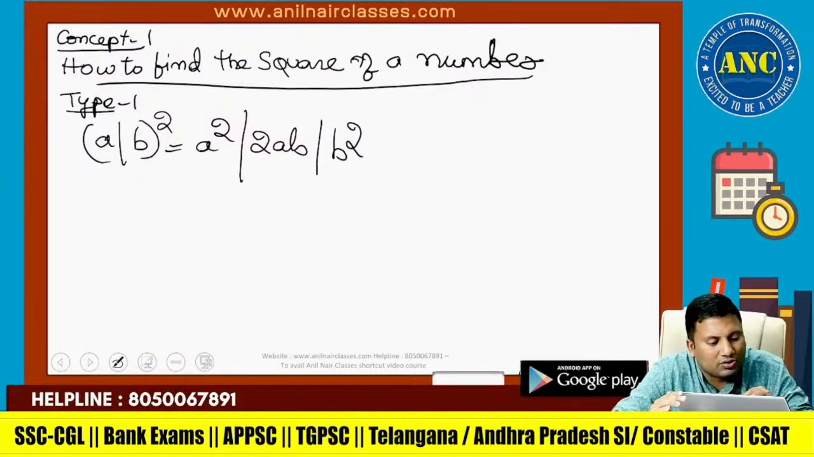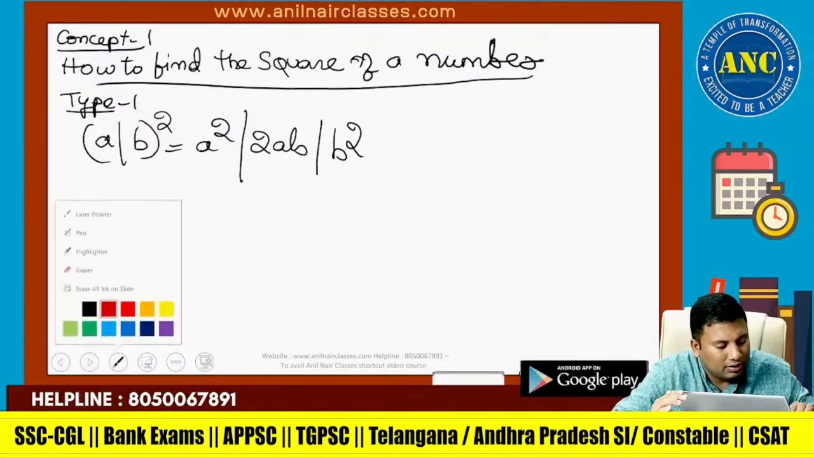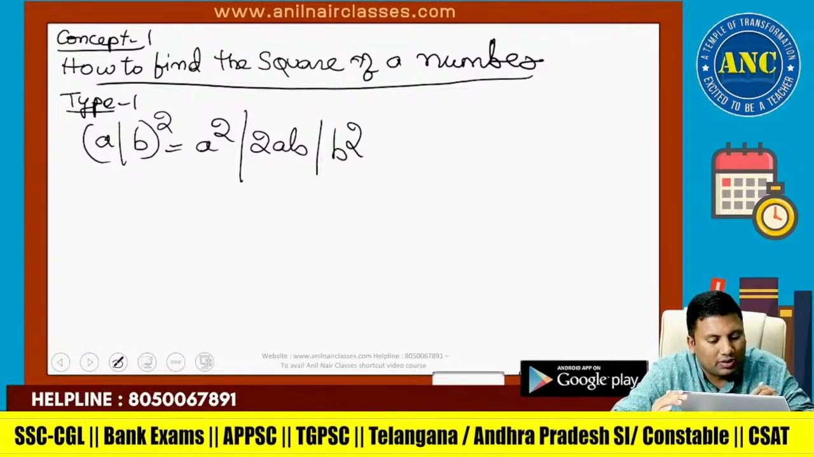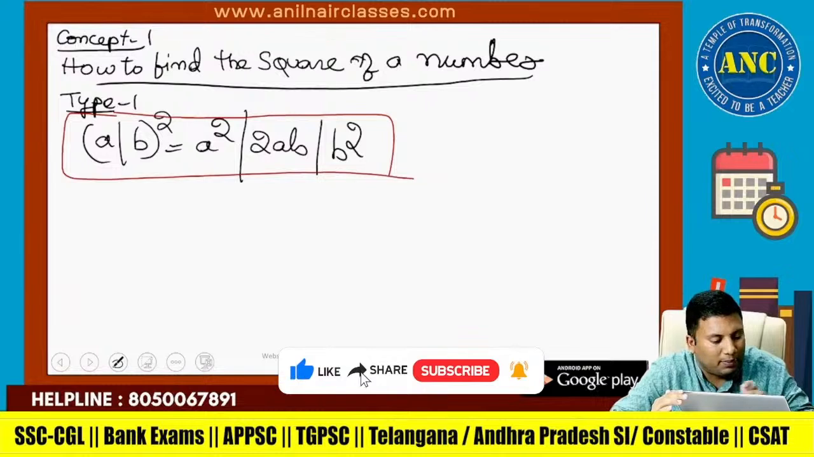(a plus b) whole square is a square plus 2ab plus b square. A square plus 2ab plus b square.